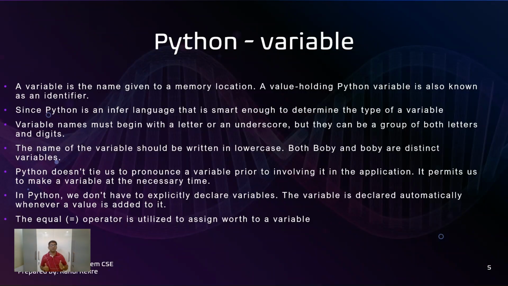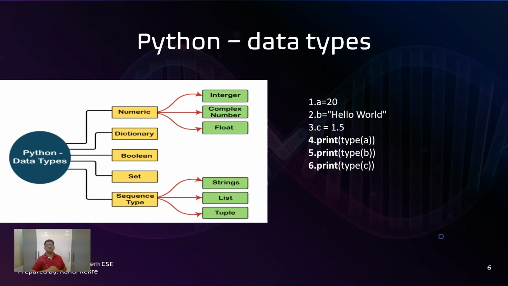What does it talk about? I told you, you don't need to explicitly declare a variable. You can directly assign the value. It permits us to make a variable at the necessary time. In Python, we don't have to explicitly declare a variable. That's what I told you. The variable is declared automatically whenever a value is added to it. The equal operator is utilized to assign a value to a variable. Doesn't it? It's magic.